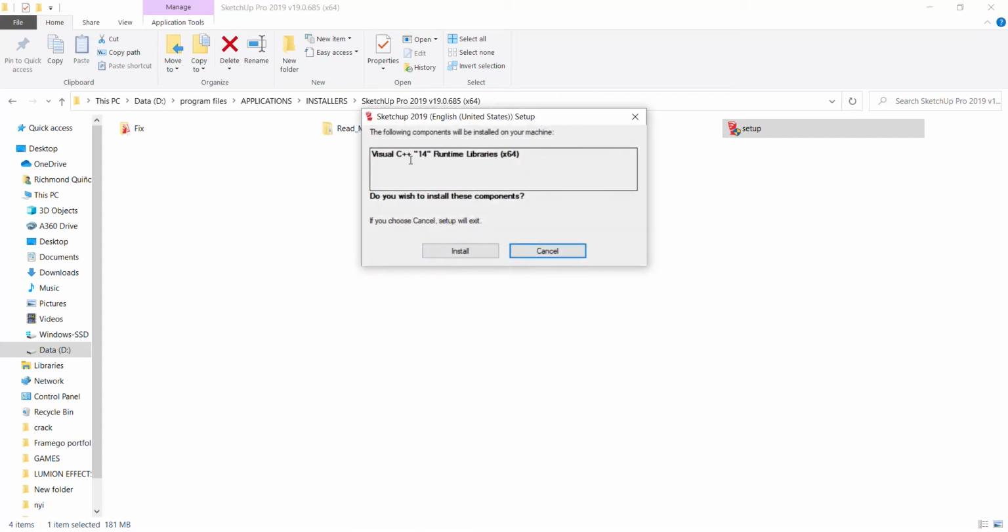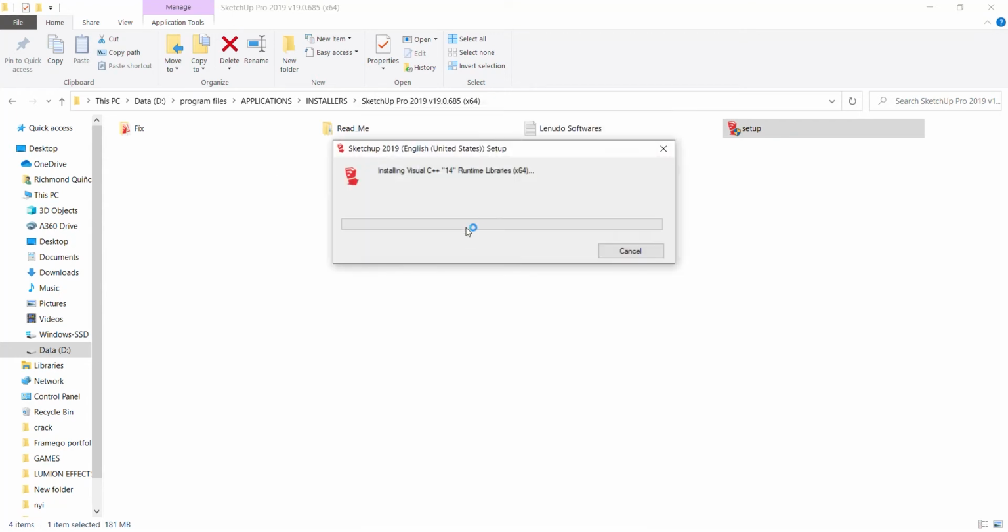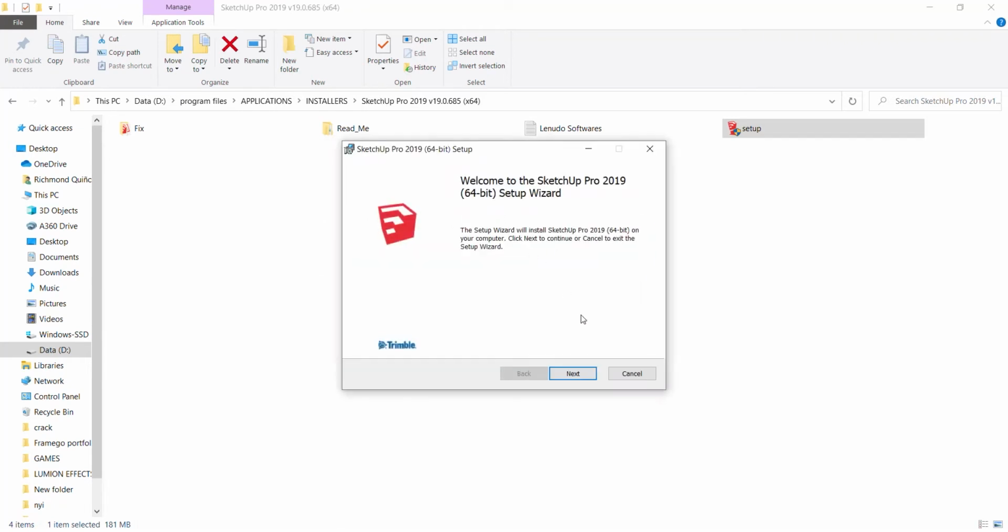After a while, just click install dahil may lalabas na ganito for the runtime or DirectX files. Just click yes and next. Just click it kung may lumabas mang ganito. Then okay.